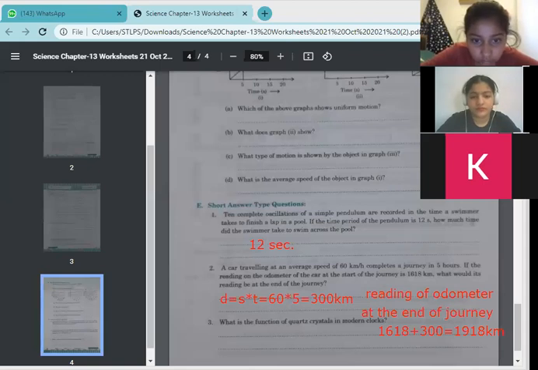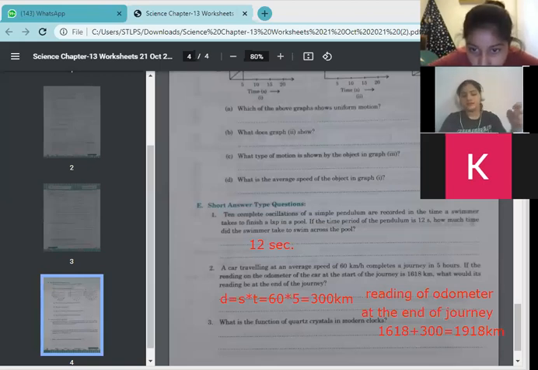Ma'am, the time measured by a quartz clock is much more accurate. Yes, simple it is. Quartz crystal we are using to make quartz clock. These make vibrations and oscillations that are used to make time more accurate.